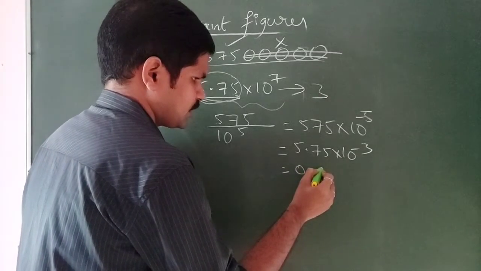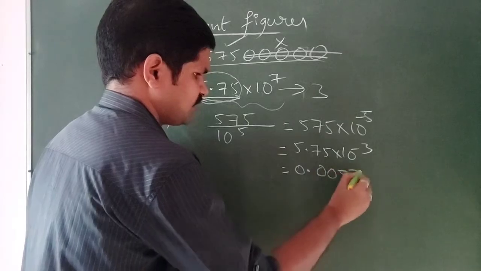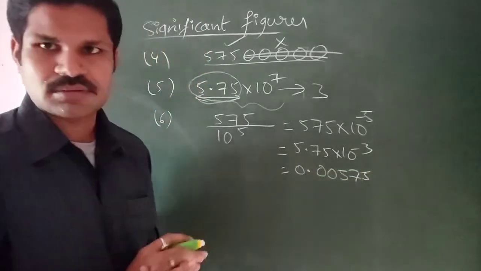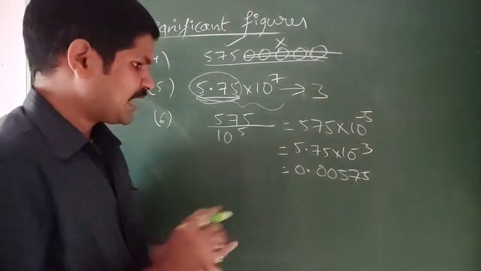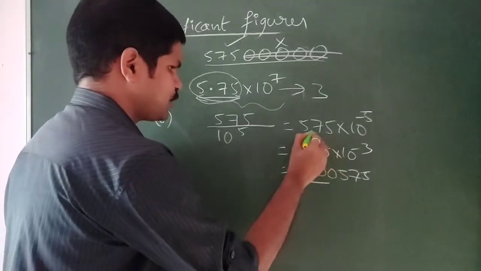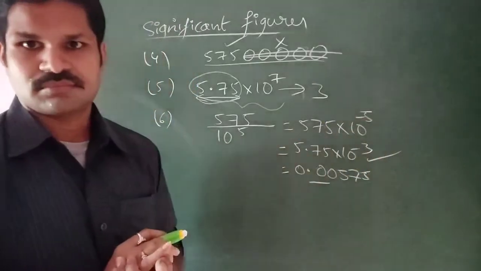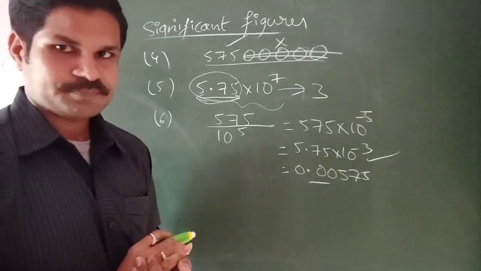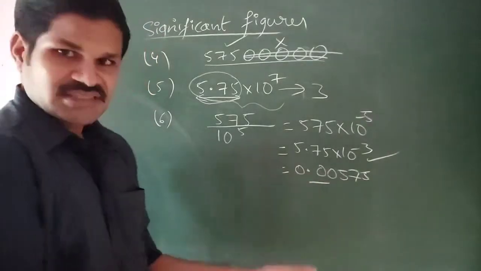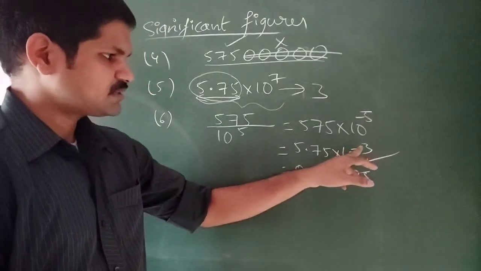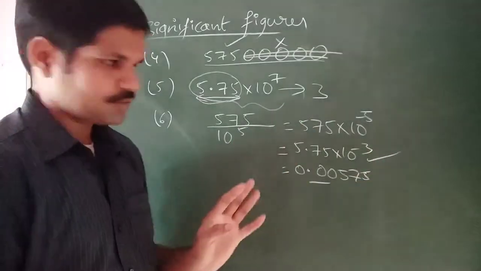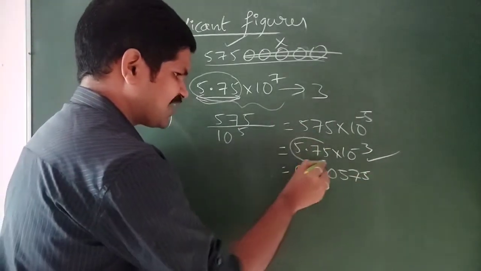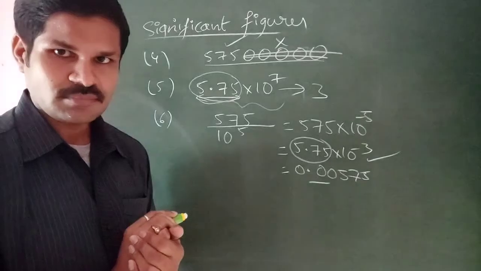I think we can get 0.0575. So this was the original number actually, and I have written this number in exponential form like this. In exponential form, whether the 10 power is positive or negative, whatever it may be, only the numerical value will be considered, right?